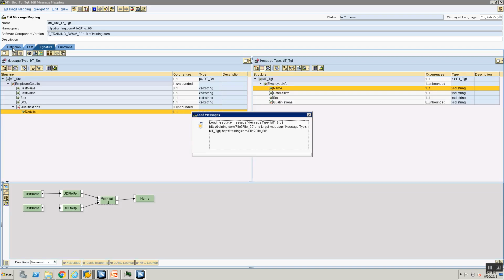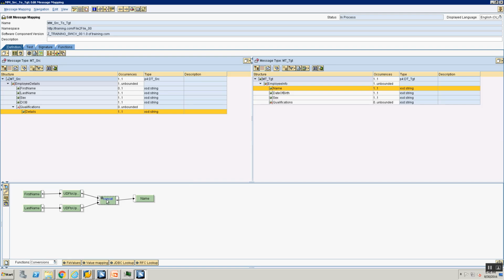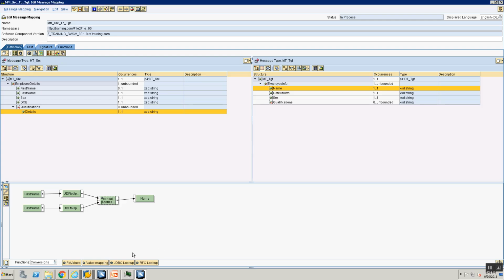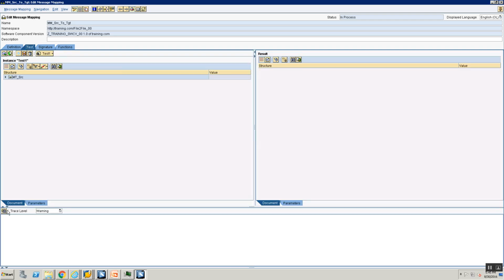Now I go back to the definition of my mapping. I double click on the concat and now I see a new option here, input help for delimiter string. I select that. It says, select parameter. Let's expand this. You see select parameters, and it's asking which parameter, and I say concat delimiter. Perfect. Now the delimiter string is the concat delimiter parameter. I've saved, so let's execute the mapping. And what happens? It says no value assigned to parameter. Parameter is therefore given an initial value.